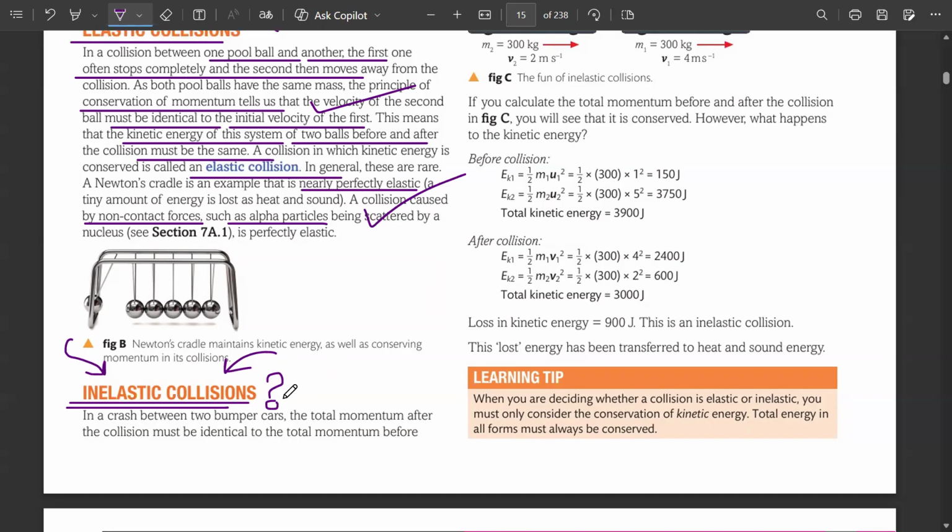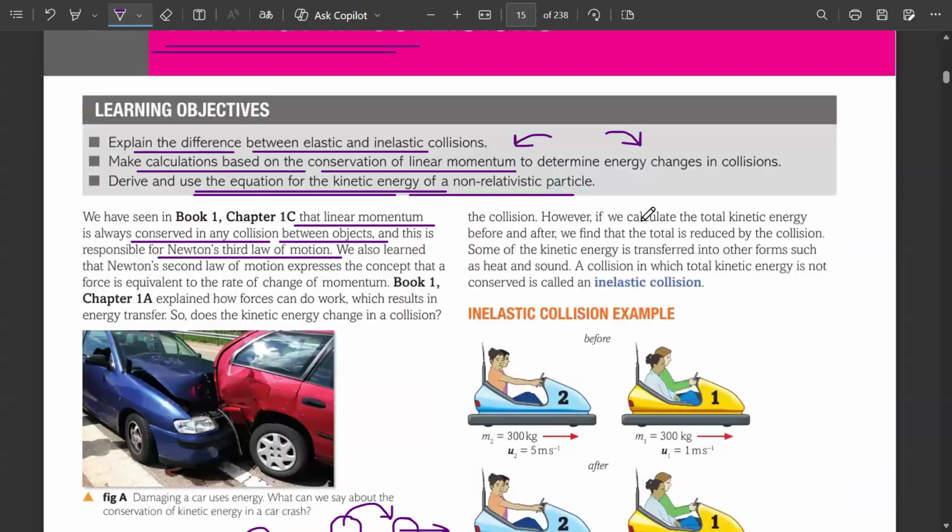In a crash, let's say between two bumper cars, the total momentum after the collision must be identical to the total momentum before the collision. However, if we calculate the total kinetic energy before and after, we find that the total is reduced by the collision. और अब kinetic energy सिर्फ kinetic energy में ही conserve नहीं रही, it has transferred to some other forms as well. जैसे कि heat energy during collision, या collision के दौरान जो आवाज़ आई बहुत ज़ोर की, that means some of it was converted to sound energy as well.